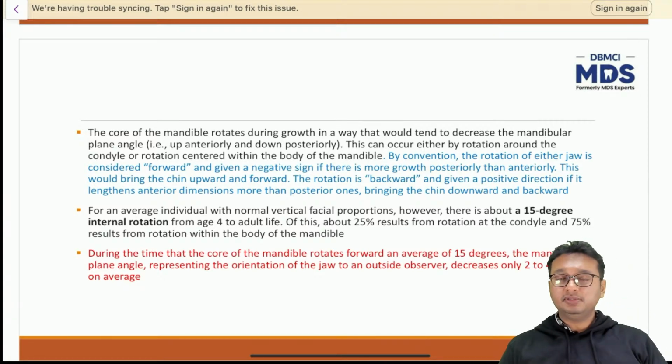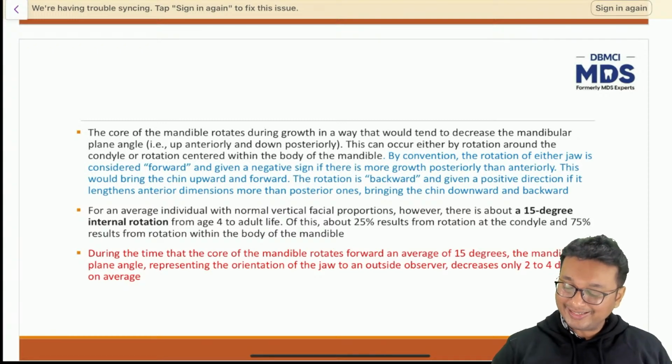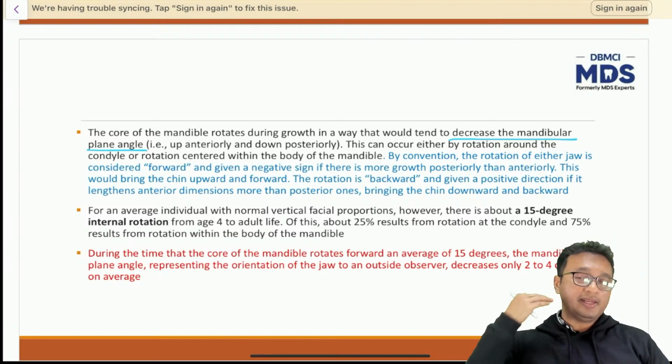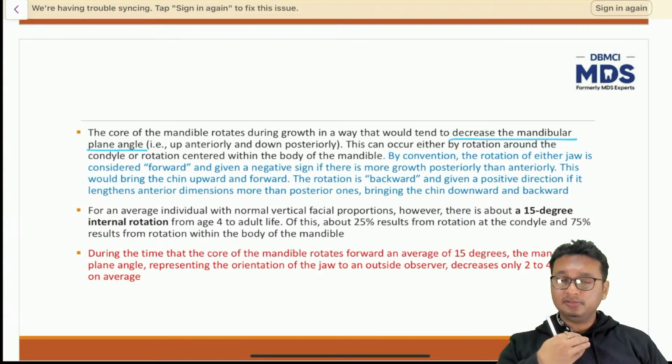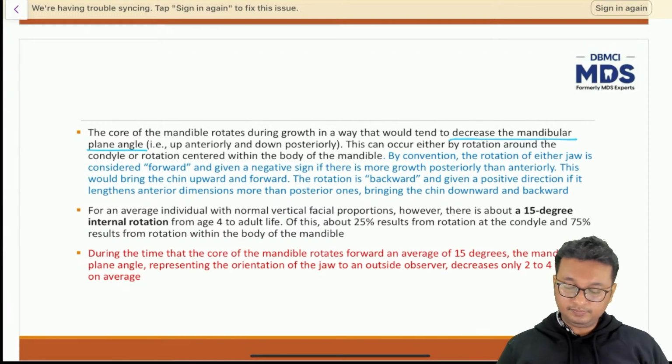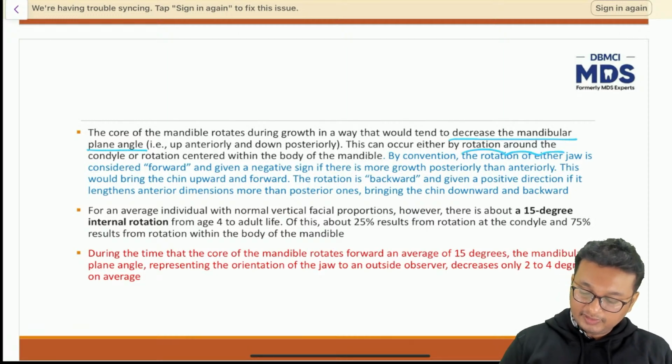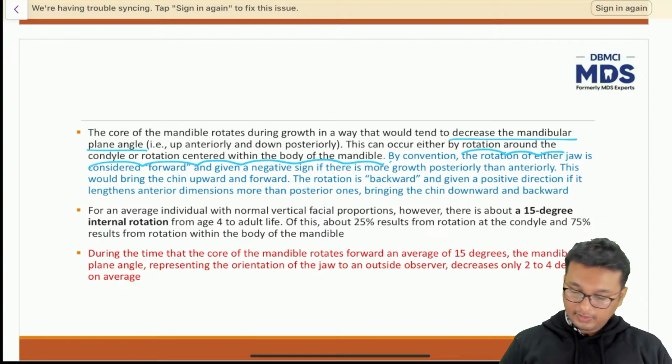Now, the core of the mandible, that is the part of the bone which surrounds the inferior alveolar nerve canal and the neurovascular bundle, grows in such a way that would tend to decrease the mandibular plane angle. That means the mandibular plane angle is the angle formed by the base of the mandible when compared with the Frankfurt horizontal plane. We'll discuss that in the chapter on cephalometrics. That is up anteriorly and down posteriorly. This can occur either by rotation around the condyle or rotation centered within the body of the mandible.